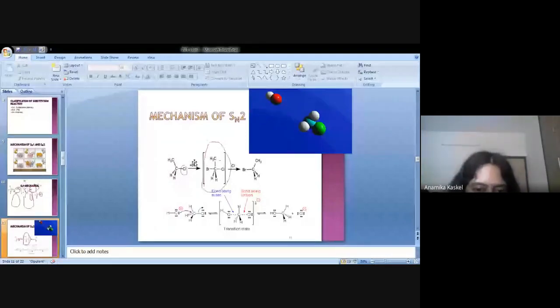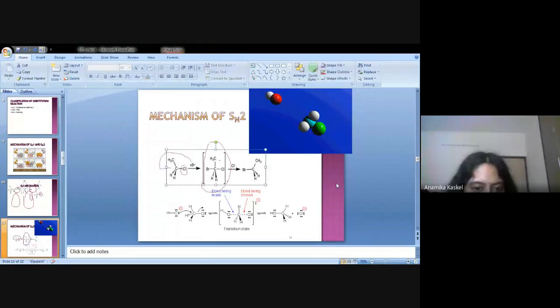So Br minus will attack, this is a very important part, Br minus will attack from the back side. That means Br minus attacks from this side. Okay? Br minus will attack from the back side. And chlorine क्या होगा? When Br minus attacks from the back side, you understand this thing. Chlorine will be removed.